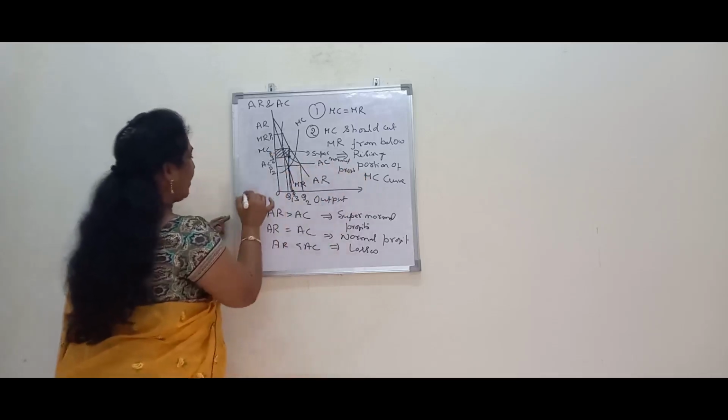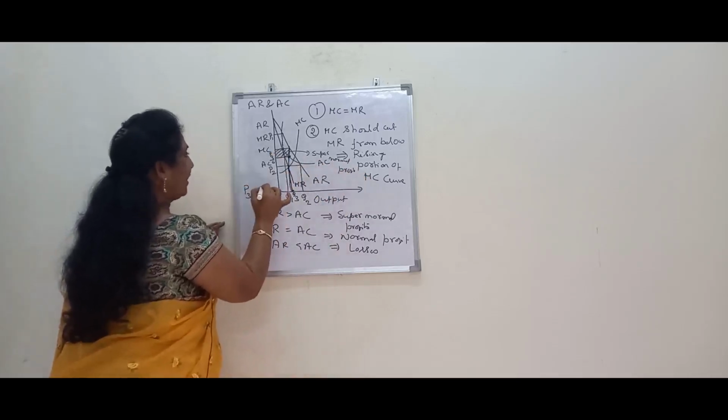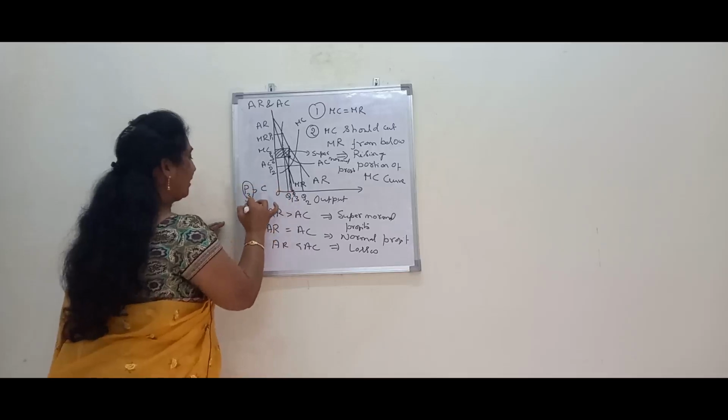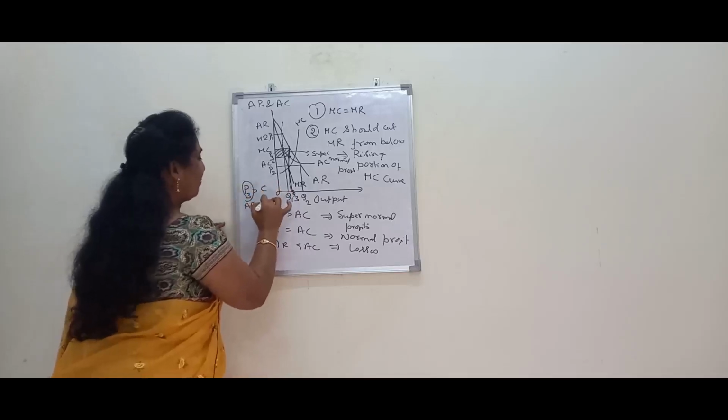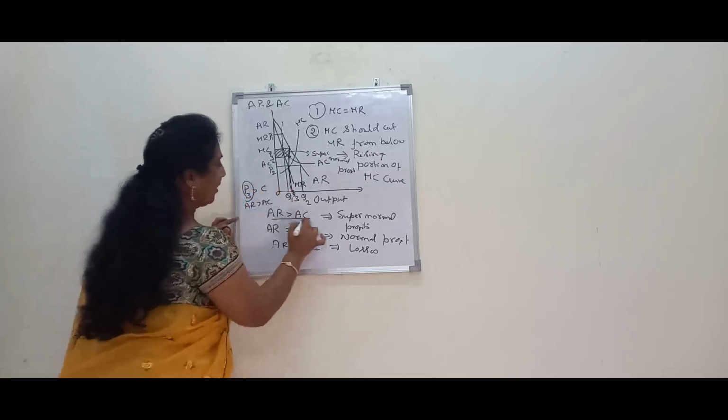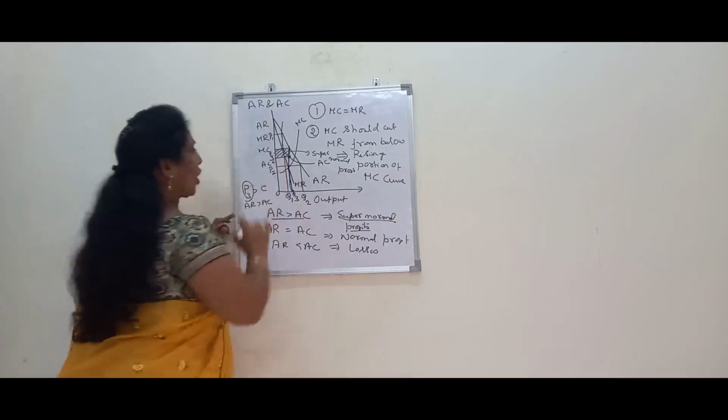Which means P3 is greater than C, where P3 is AR and C is AC. So when AR is greater than AC, we can observe supernormal profits.